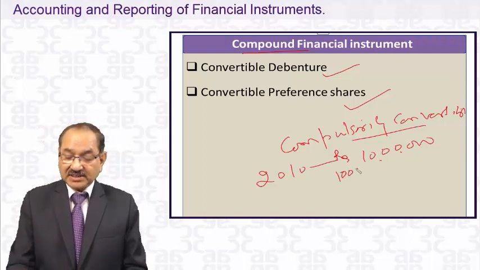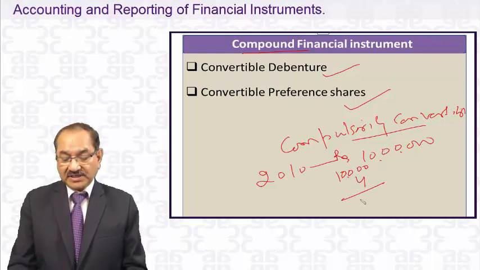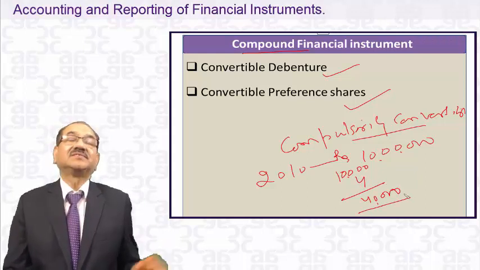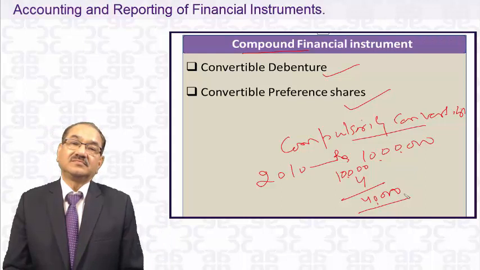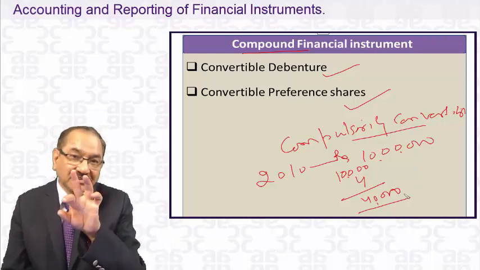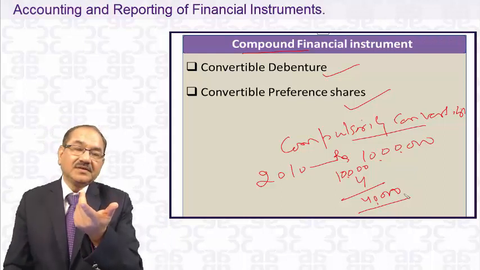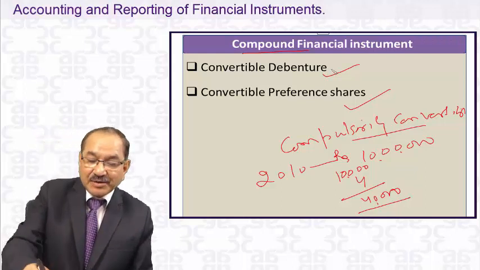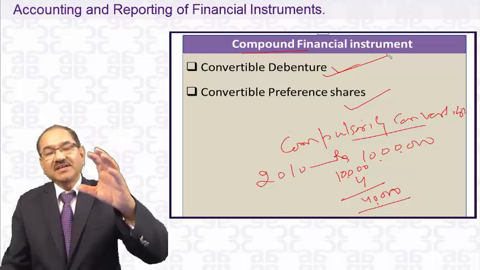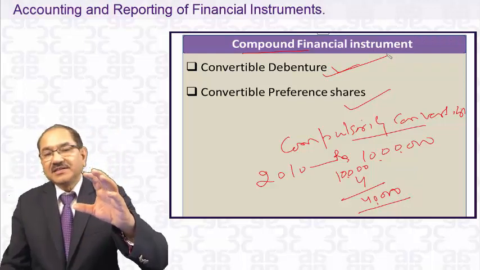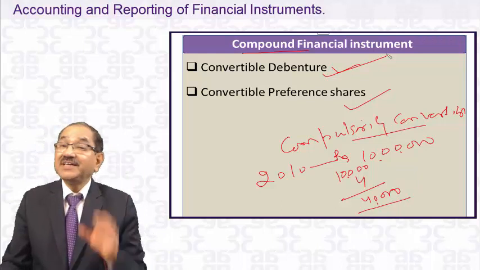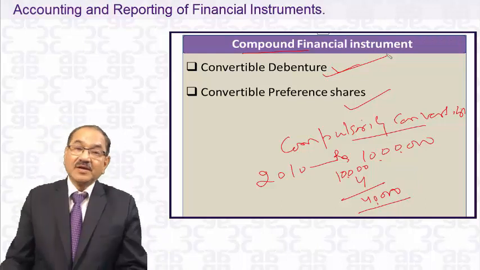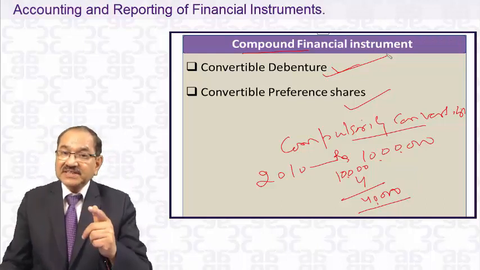Because there are 10,000 debentures, for each debenture they will issue 4 equity shares. So 40,000 equity shares they are going to issue for 10 lakhs. Both are fixed: the amount is fixed and the number of shares is fixed. So if they are compulsorily convertible debentures, they are not a liability, they are equity.